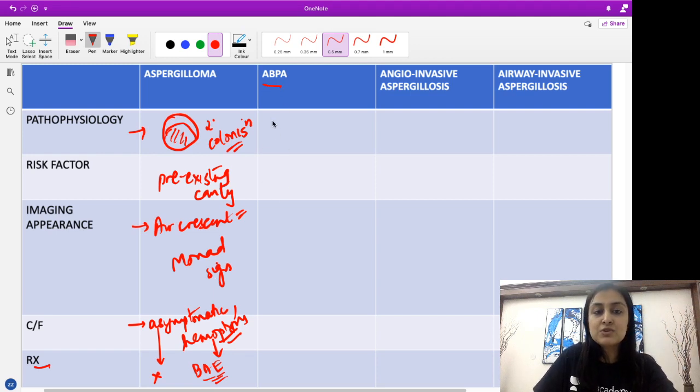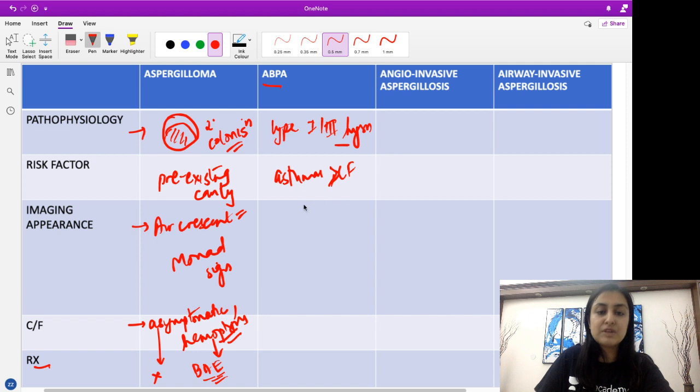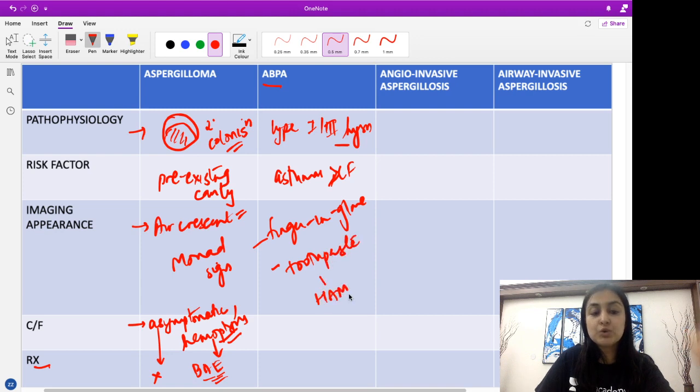Coming to ABPA. So what is ABPA? It's a type 1 or type 3 hypersensitivity reaction against the aspergillus by our body. Risk factors will be asthma or cystic fibrosis. Asthma is much more common than cystic fibrosis as a risk factor. Imaging appearance, two signs we already talked about in detail. We have the finger in glove appearance on X-ray or CT, or the toothpaste sign, which is because of the high attenuating mucus.